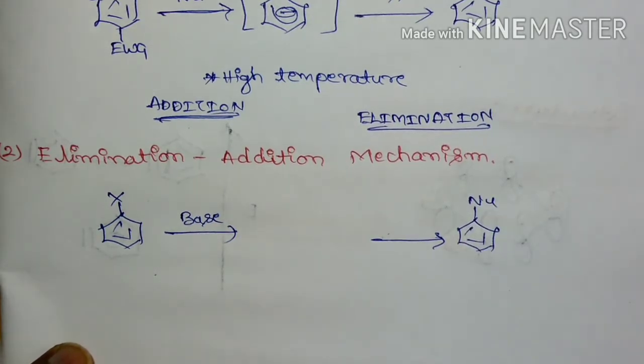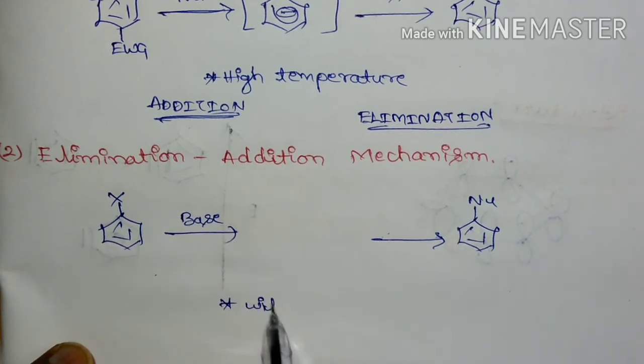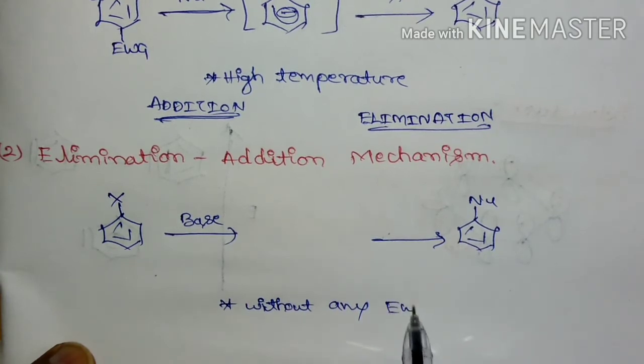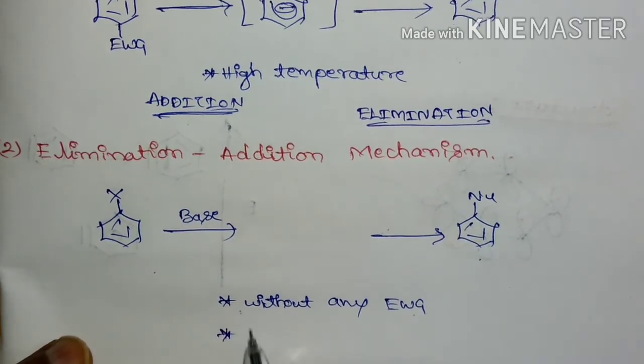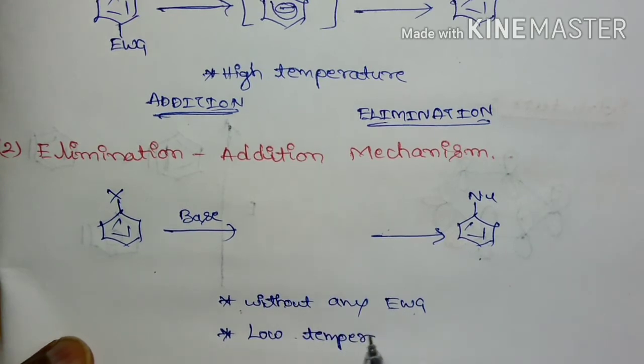But this reaction is undergoing without any electron withdrawing group present on the aromatic ring. Means unsubstituted aryl halides, if treated with base, are going to show this nucleophilic substitution reaction without any electron withdrawing group, and this reaction is going to take place at lower temperature.